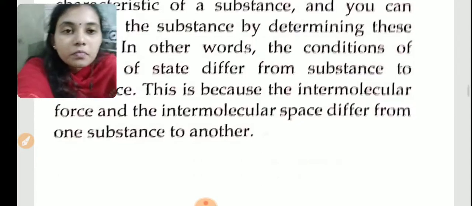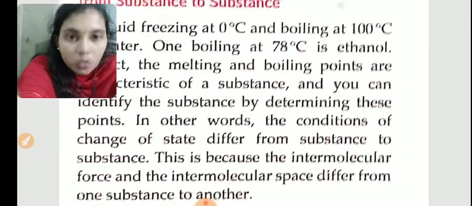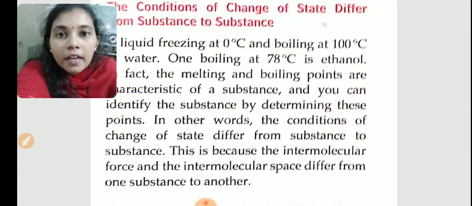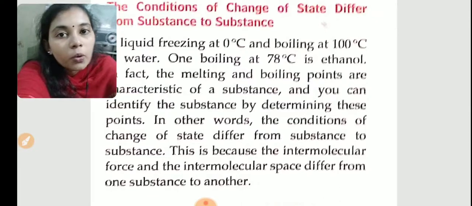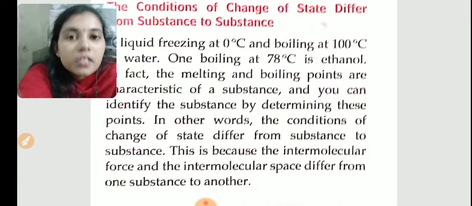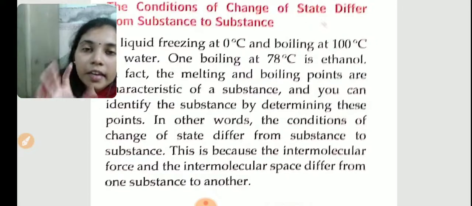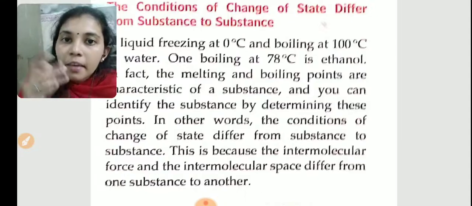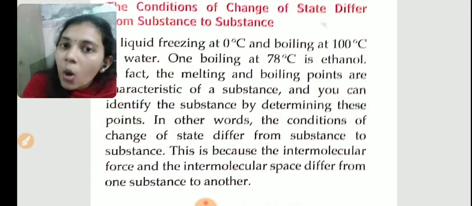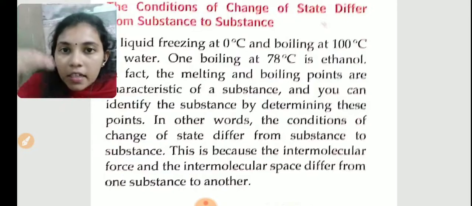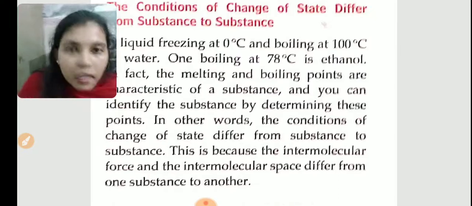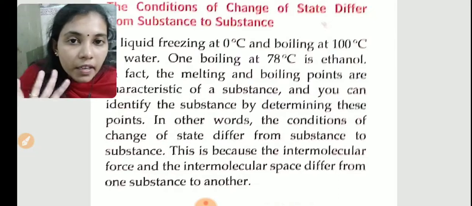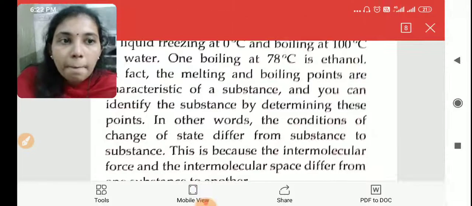Understand? So, that much only: our states of matter, interconversion of states of matter, kinetic theory of matter, and explanation of kinetic theory according to the interconversion of states of matter. How is kinetic energy varying? Kinetic energy is varying according to the temperature. When the temperature increases, kinetic energy also increases. When the temperature decreases, kinetic energy also decreases. Understand? So, this was the concept we were studying from yesterday onwards. Okay, clear?